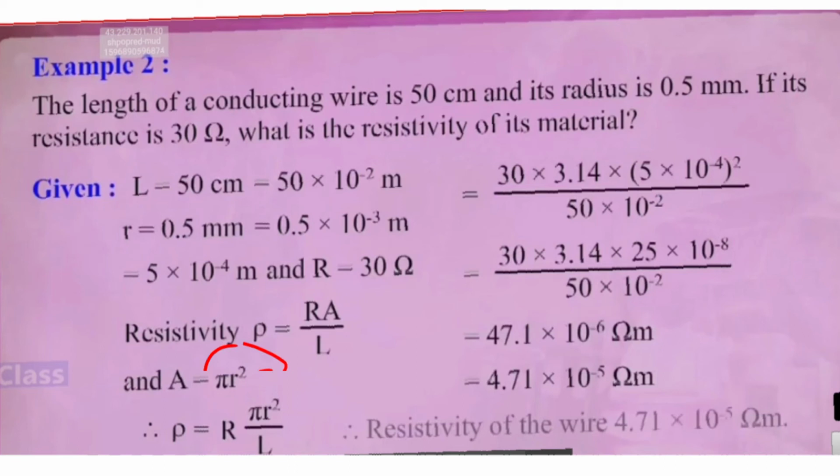So I would use the pi r square. Now pi value is taken as 3.14 and this is r square. What is capital R? Capital R is 30. And you have a length is given as 50 into 10 raised to minus 2. Correct? So after substituting it, let us simplify.